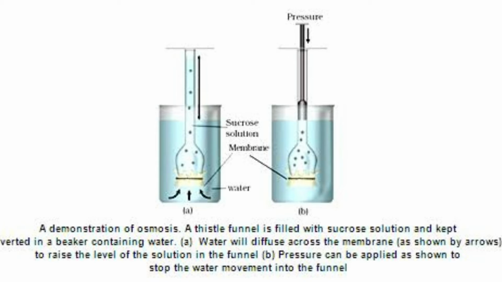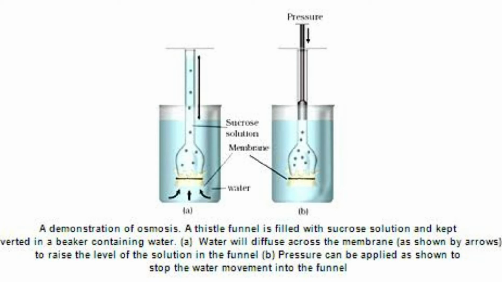In this experiment, the water moves from the beaker into the funnel through this semi-permeable membrane automatically, because the water concentration is more in the beaker and the water concentration is very less in the funnel because it has a solution. So automatically there is an increase in the level of the solution in the funnel.